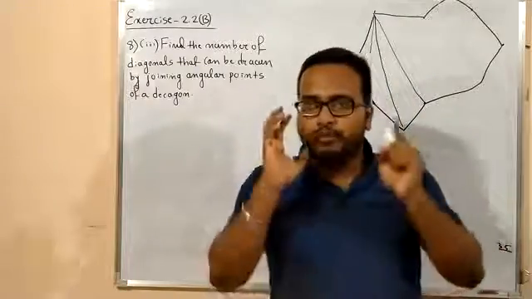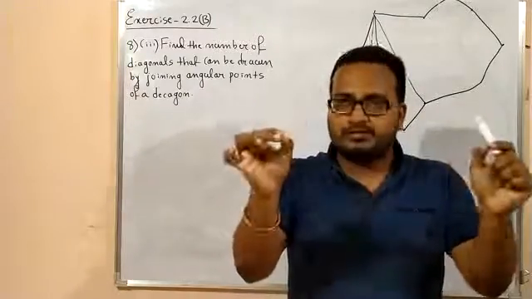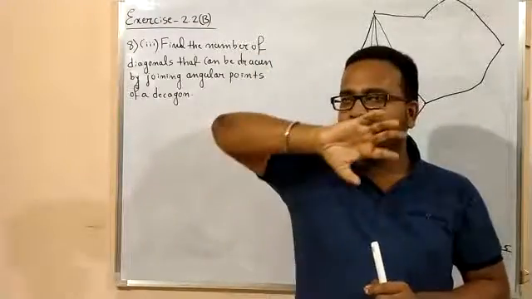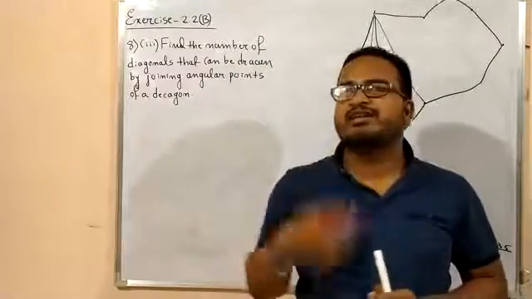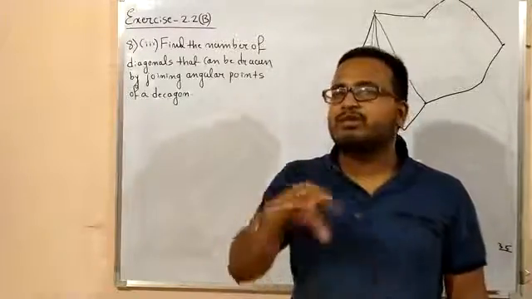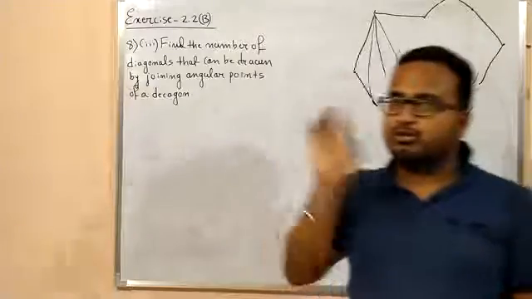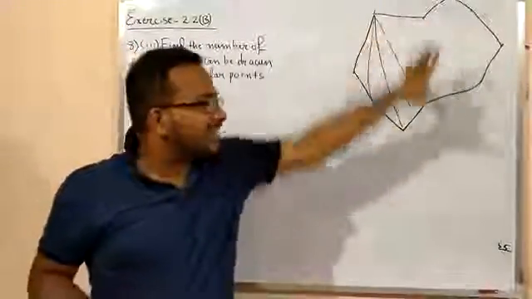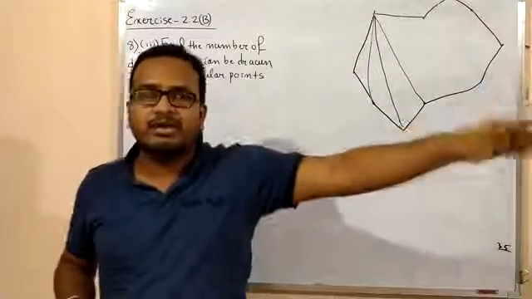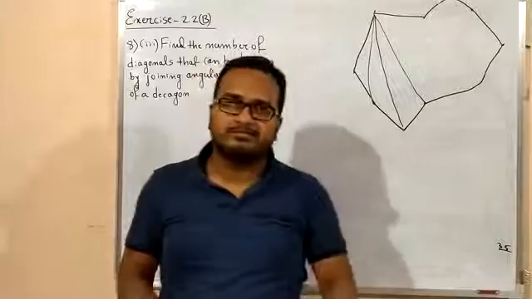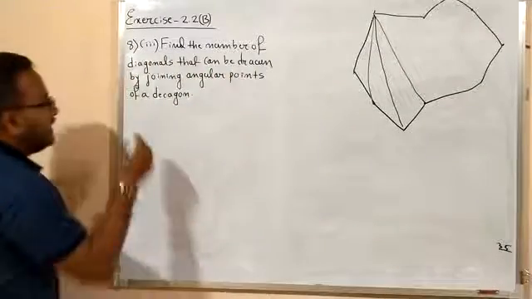I know to form a diagonal we need 2 points, right? So first of all, our main intention is to find how many diagonals, so the total number of straight lines that can be formed. From the 10 points we can form 10C2 number of straight lines, right? And out of those 10C2 straight lines, we have seen that these 10 straight lines are not regarded as diagonals. So just remove those 10 straight lines, and you will get the number of diagonals. So first of all you have to write it like that.